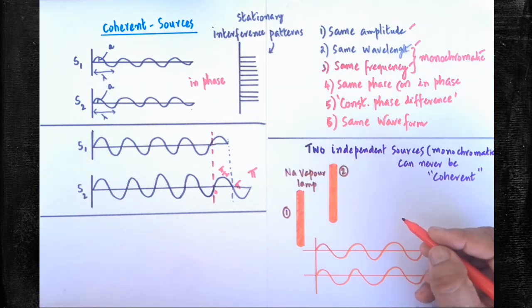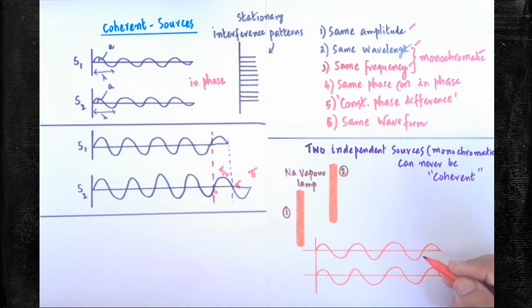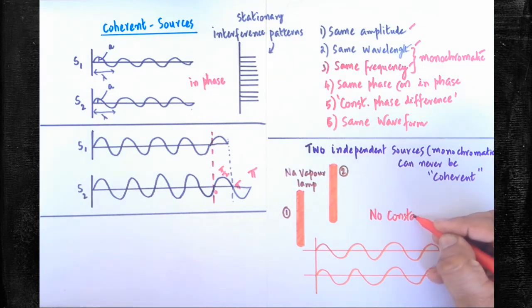Very important one. This one may be asked in 2 marks. How will the question be asked? Why are two independent sources said to be not coherent? Such a question will be asked. Both the sources, from which the radiations are observed, won't have a constant phase difference between them. Because of this property, they are not called coherent sources. Phase difference is not constant. That's why they are said to be not coherent. Okay.